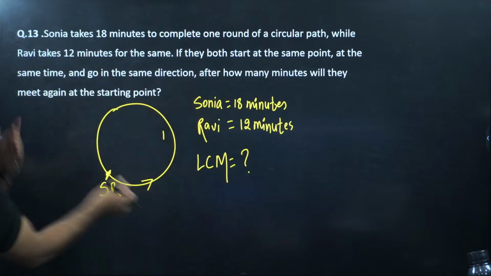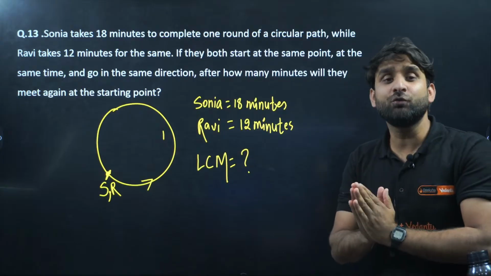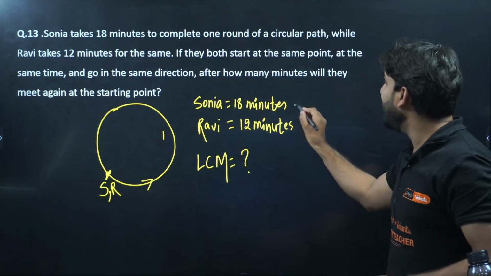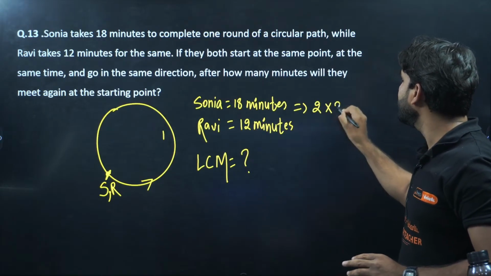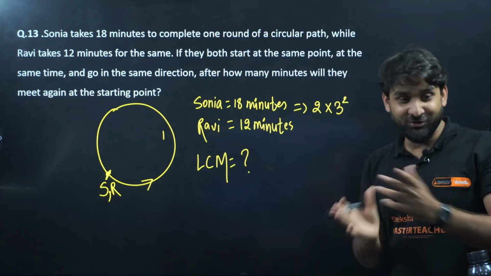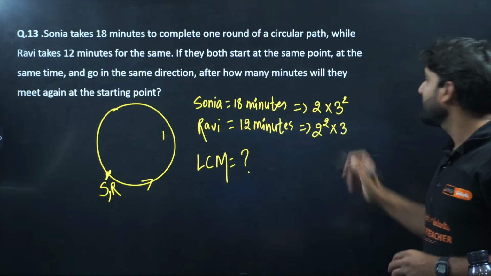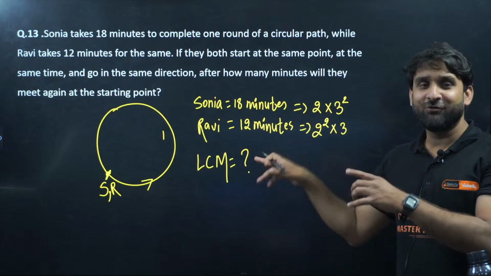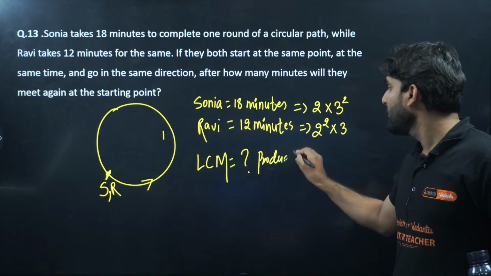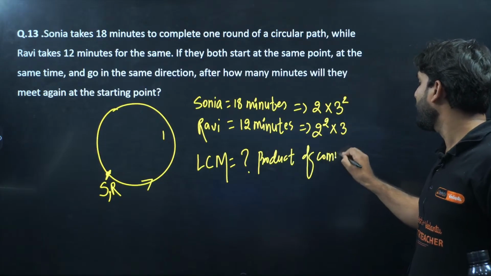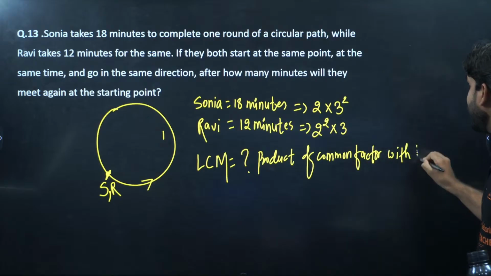Okay, let's do this. So we need to calculate the LCM. To find the LCM, we need to do prime factorization. So what will the prime factorization of 18 be? 2 into 3 square. 3 square is 9, 9 into 2 is 18. And 12 can be written as 2 square into 3. 2 2 is 4, 4 into 3 is 12. And for LCM, what do we need to do? LCM is the product of common factors with the highest power.